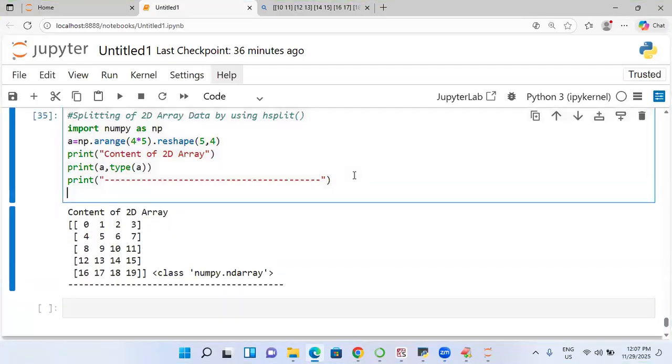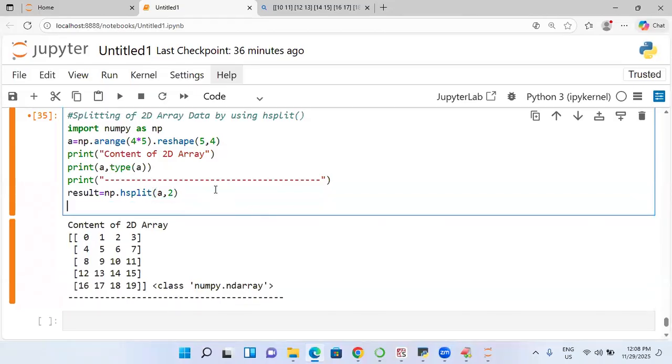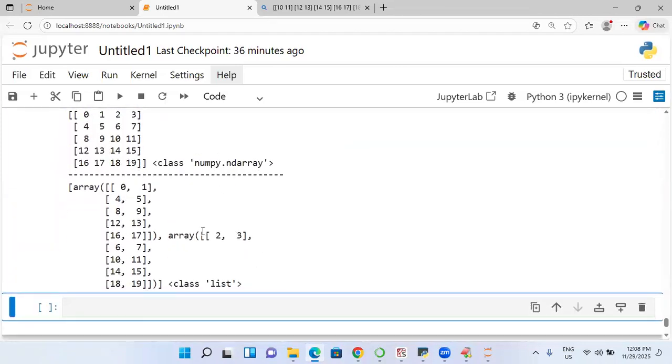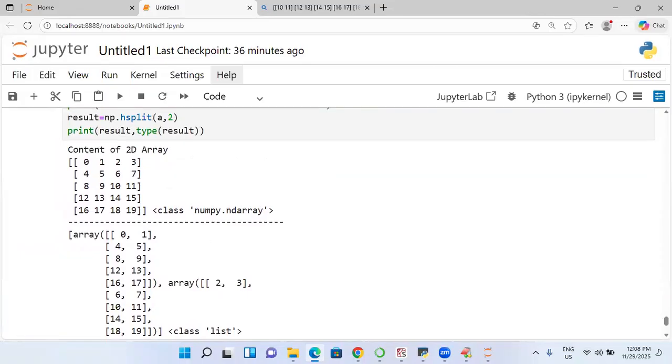So do it. Come on. The result is equal to np.hsplit of A comma 2. A comma 2. How many rows? 4. How many columns? 5 rows, 2 columns. So the result is going to come. So I'm going to take up print of result, type of result. So you observe it. It is going to contain what? Come on, it is already there in front of you.